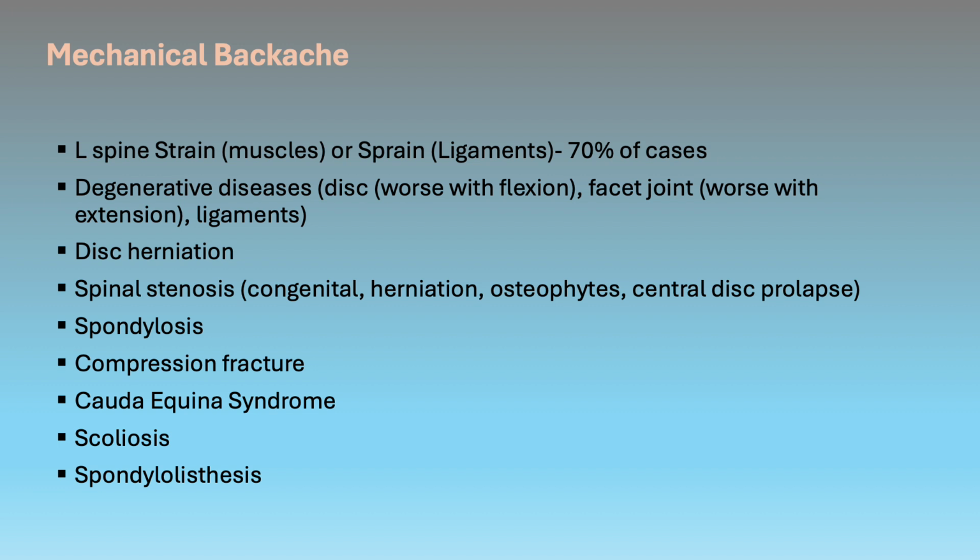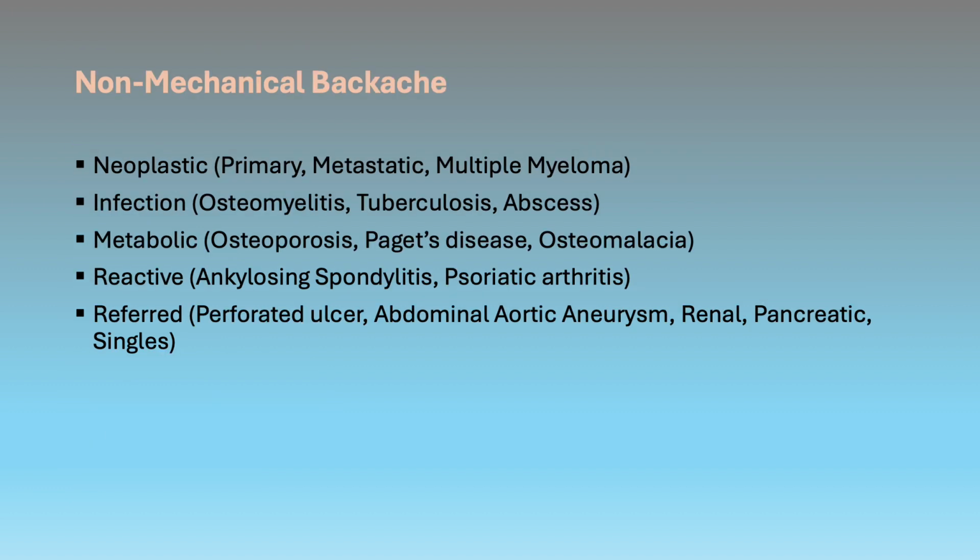scoliosis, and spondylolisthesis. In non-mechanical backache, there is always a secondary cause, which could be neoplastic, such as from primary spinal malignancy, metastasis, or multiple myeloma. Infectious causes include osteomyelitis, tuberculosis, abscess. Metabolic causes include osteoporosis, Paget disease, and osteomalacia. Ankylosing spondylitis and psoriatic arthritis may lead to reactive low back pain. And last but not least is the referred pain, coming either from a perforated ulcer, abdominal aortic aneurysm, renal colic, pancreatitis, and shingles.